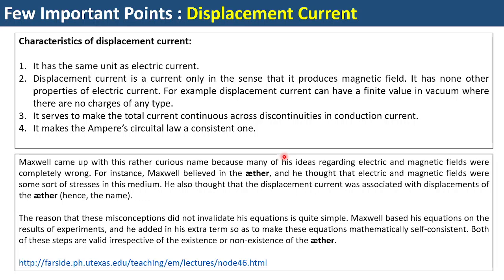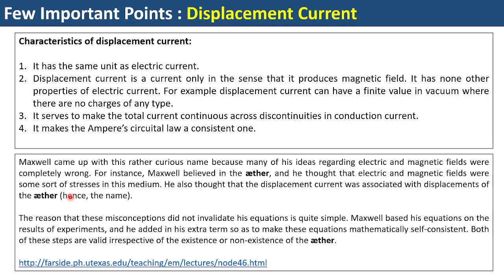Maxwell also had that belief. So Maxwell believed in the ether principle, and he thought that electric and magnetic fields were some sort of stresses in the medium. He also thought that the displacement current was associated with the displacement of the ether particles. So whenever the electric field or the magnetic field oscillates in space and propagates in a direction, Maxwell thought that it puts some kind of stress on the medium. Which medium? The ether medium.